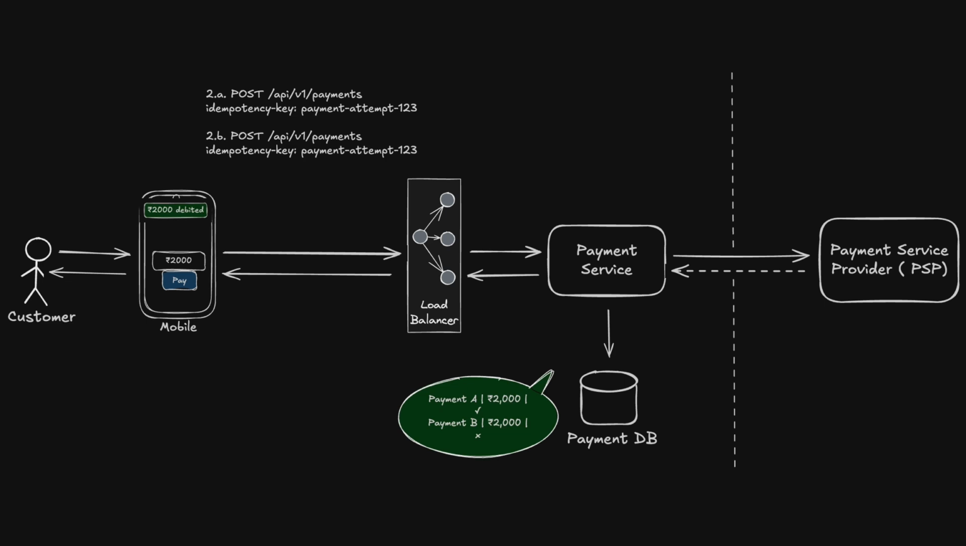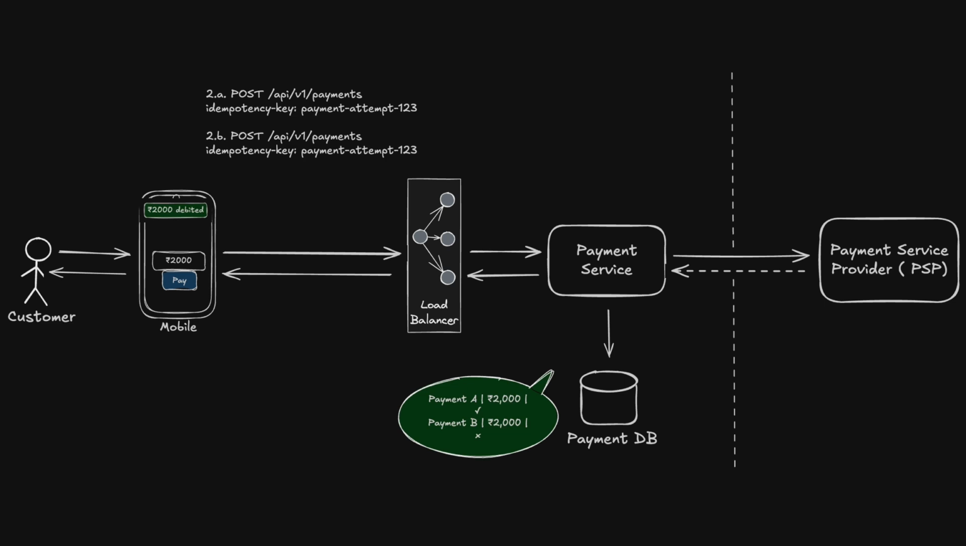Now, who generates this idempotency key? It is usually the request originator who generates the key. In this case, it is the client. There is one important rule here. The same idempotency key should always represent the same logical operation. Imagine the first request says amount 2000 rupees, and then the retry uses the same key but changes the amount to 3000 rupees. The server should reject that request. Otherwise, a client bug could accidentally connect two different payments to the same idempotency record.